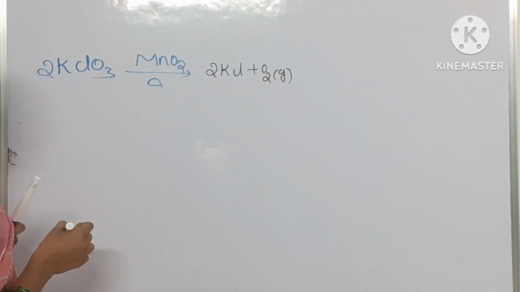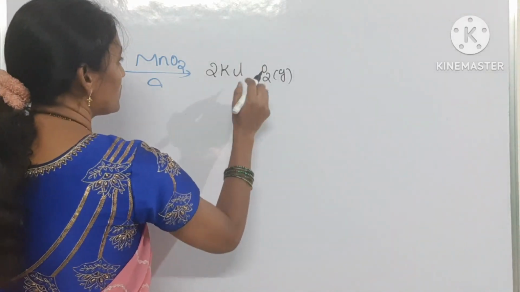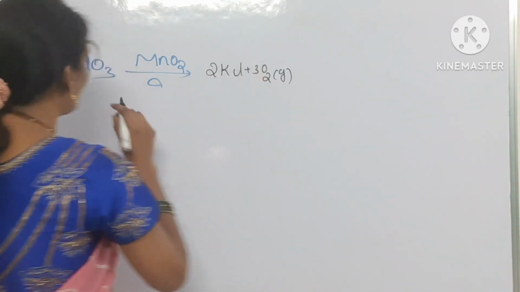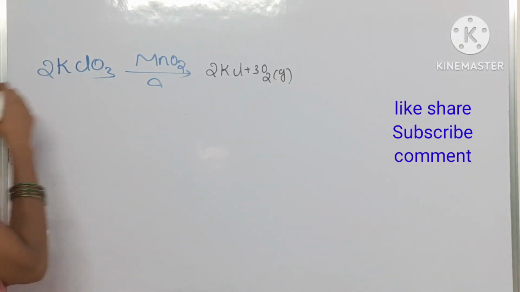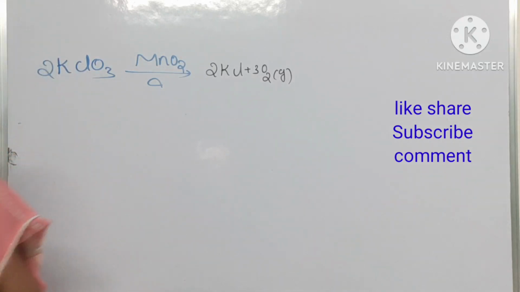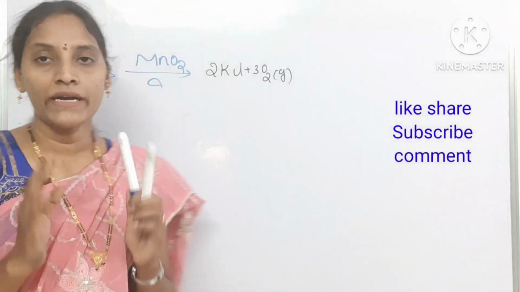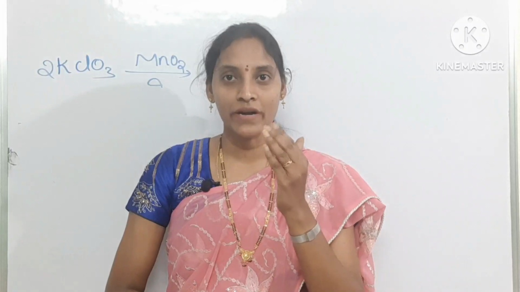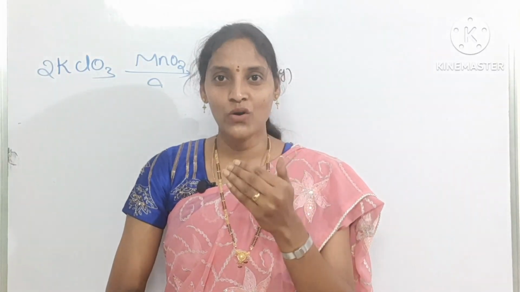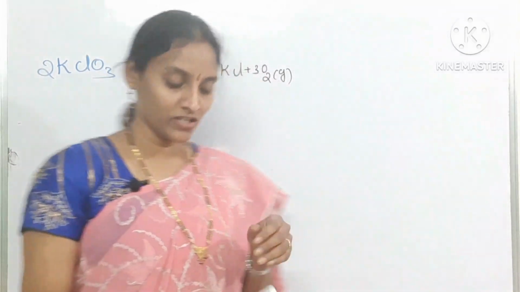How many moles here? 3 moles. You can write 3 moles of O2, because we have taken 2 moles of KClO3, so 2 moles of KCl you will get. And the next one, metal oxides: the metals present in these metal oxides are low in the electrochemical series, that is, they have low reduction potential.